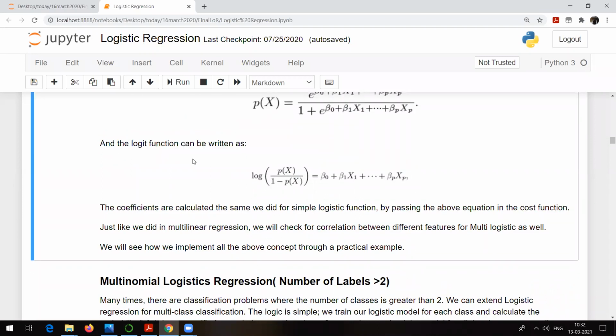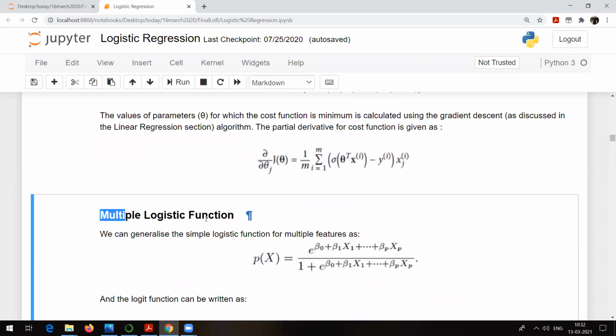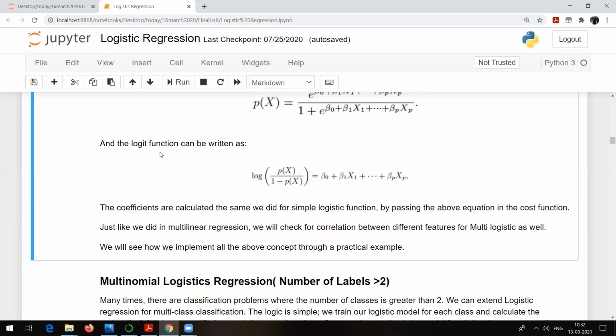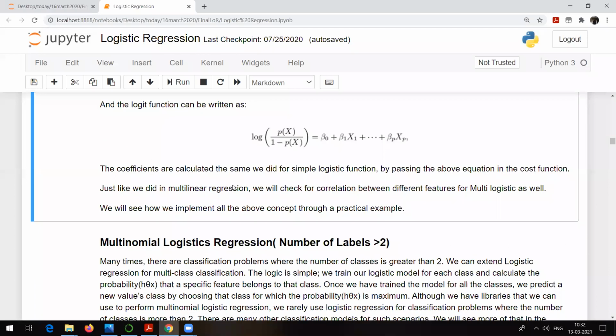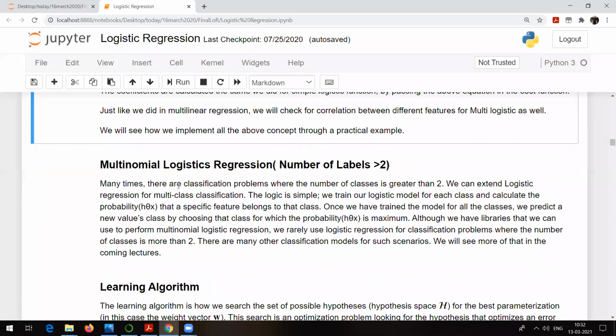Now it's multiple. So in this case, it was simple. Now it is multiple logistic function. So we are just extending the previous concept. Right? Now, multinomial logistic regression.